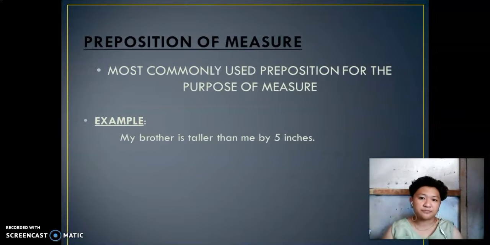Prepositions of measure. Most commonly used preposition for the purpose of measure. It is common if we talk about measure, for example, my brother is taller than me by 5 inches. So we're using measure, or preposition of measure. It is commonly used when we are talking about measure words, the numbers or the measure of that thing or that one object.